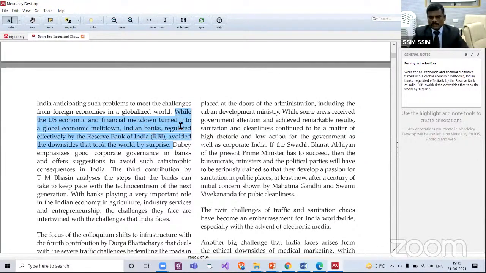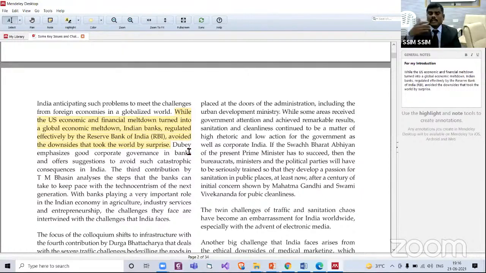So what we can do, for this point, just select, copy, and we can highlight. Here we have the highlight option, say highlight text. Now it is highlighted in yellow color. Once it is done, it is saved. Many of us may not have a PDF editor. In a PDF editor this is possible, but without a PDF editor or PDF highlighter, we may not be in a position to highlight in our PDF file. But using Mendeley, you can highlight. This is the only paper which we are reading.